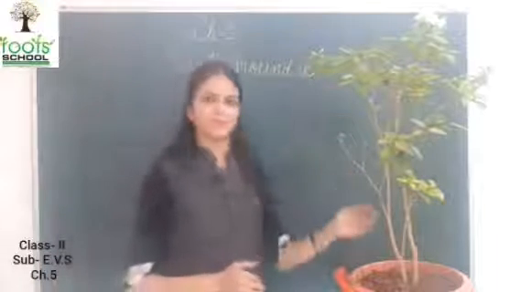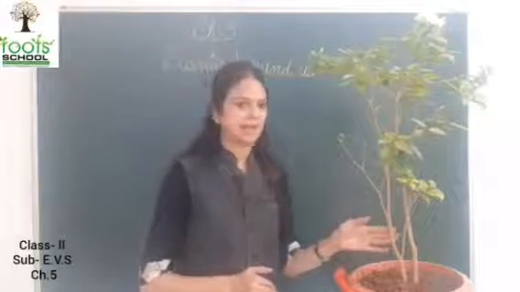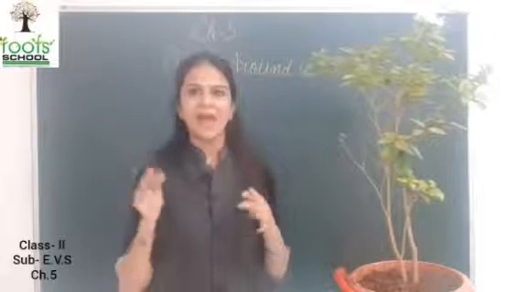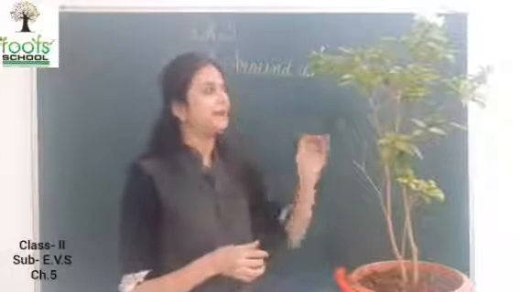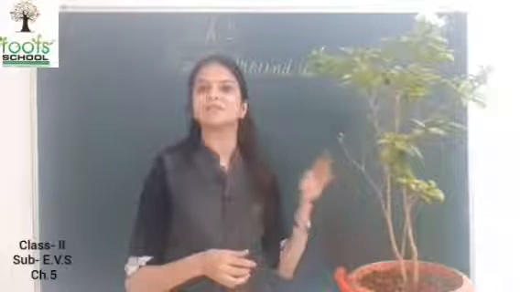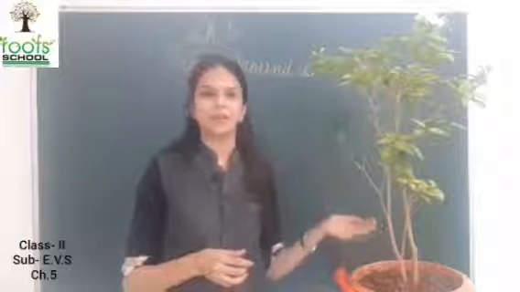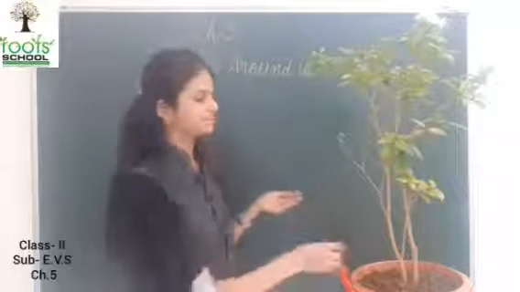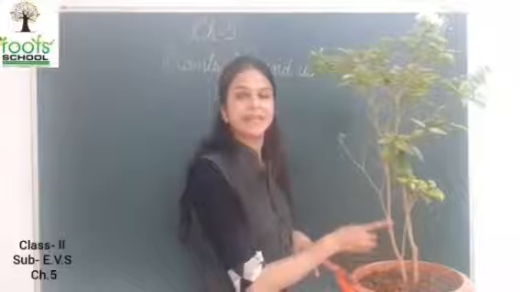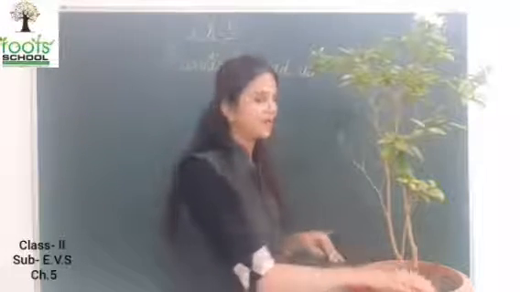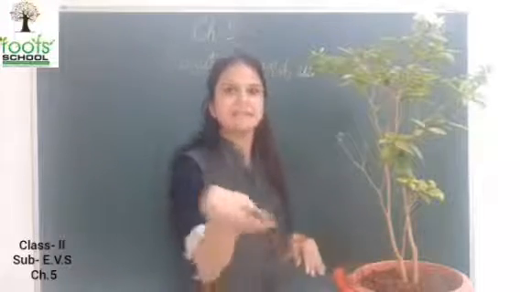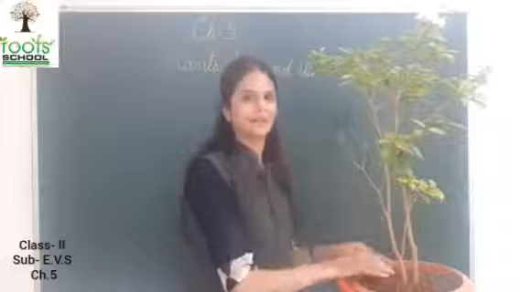See this. This is a plant. We have body parts: hands, nose, lips, eyes. Like that, plants also have parts. Today we will learn about those parts. See this. This is a stem. And under the soil, means this, this is called soil. So under the soil, roots are there.